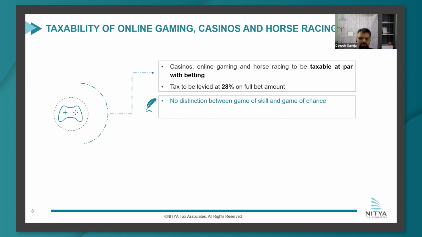These provisions would also be very interesting to note, in terms of how the government implements it, but the government seems to be very determined to tax this amount. And in a subsequent interview, the CBIC chairman also indicated that there is a social angle to levying this 28% and not distinguishing between game of skill and game of chance.